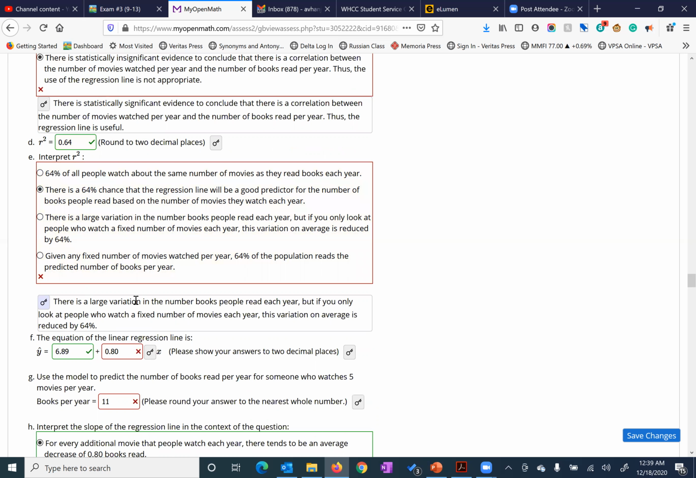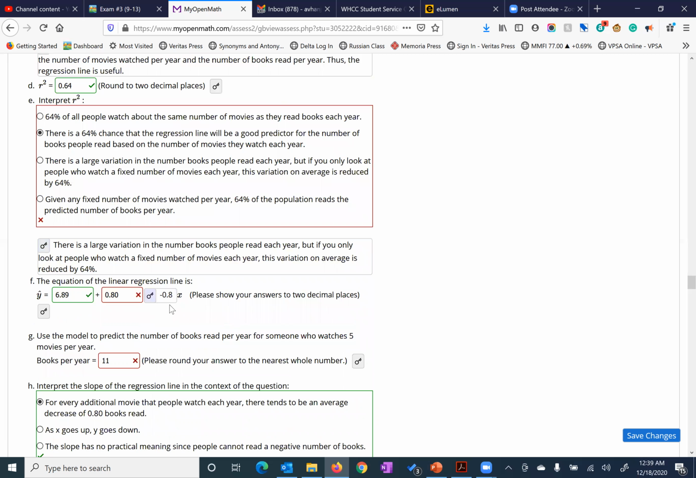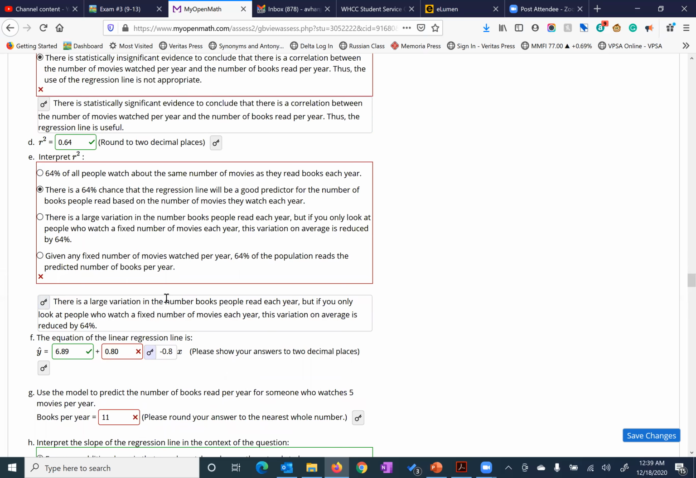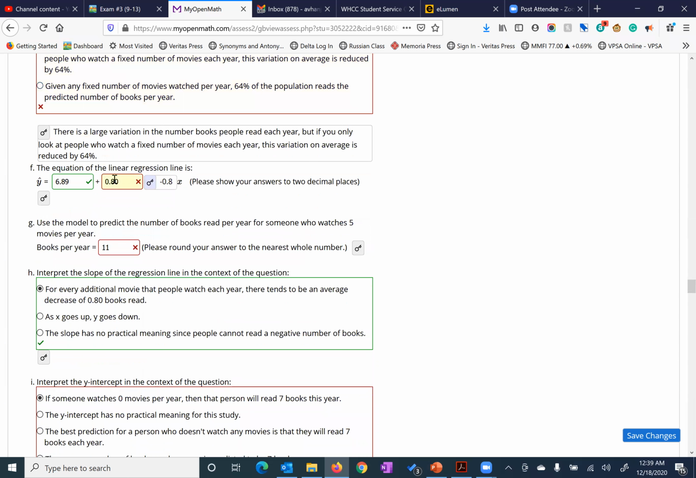All right, looking at letter F here. This one was almost there. It should be a negative in there. Negative because if you go back over here, you get a negative correlation here. So it should have been negative 0.8. And if you look at a negative 0.8, and then you plug in a 5, after plugging a 5 into this little thing right here, let's see, 5 times 0.8 is 40, which would be a negative 40 or minus 4. That's what you have here.